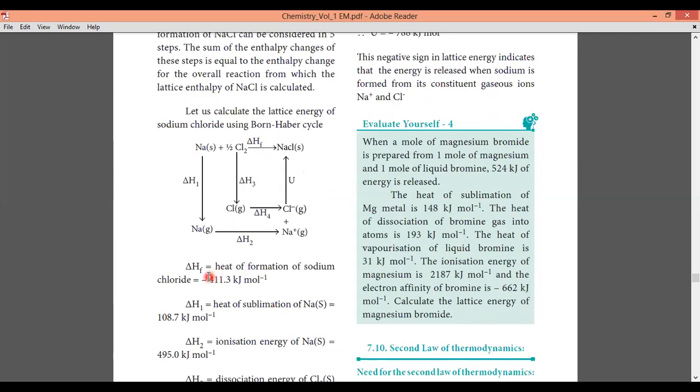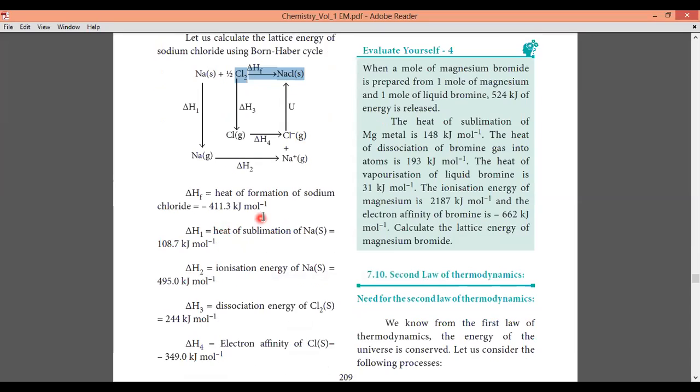Okay, see here you see delta HF. ஸோ இந்த சோடியம் குளோரைடோட டெல்டா HF வேல்யூ, ஸோ இந்த இடத்துல அதோடைய வேல்யூஸ் நம்ம என்னன்னு சொல்கிறோன்னா -411.3 kilojoule per mole. So it's the approximate range value of the enthalpy again for heat of sublimation.